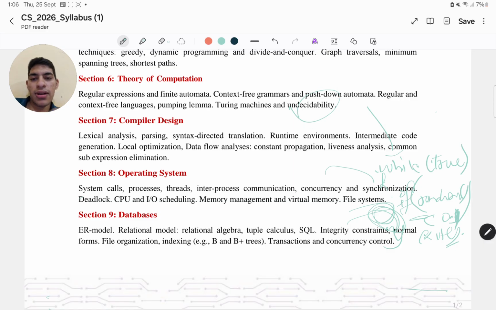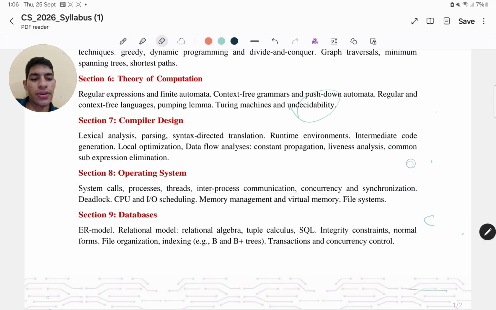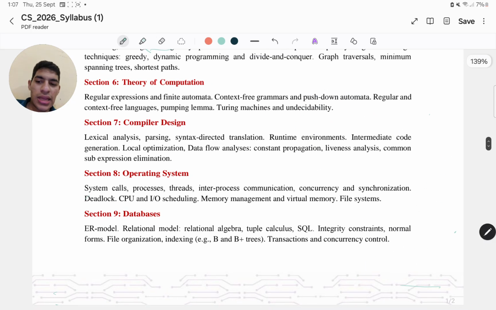Similar is the case for different sets of problems which you will encounter. Just go through different books which you refer to for the theory of computation, right? There you will get to see a lot of examples of undecidability and similar sorts of problems. Okay, then you have pretty much everything covered, right?